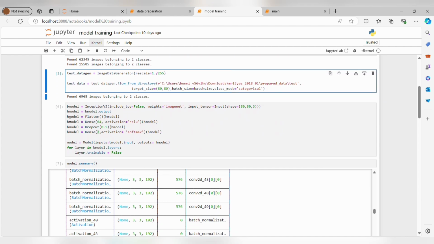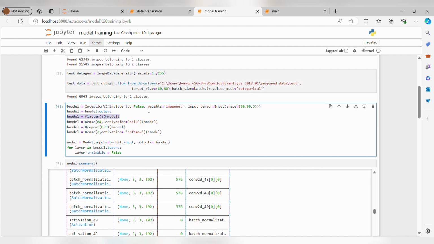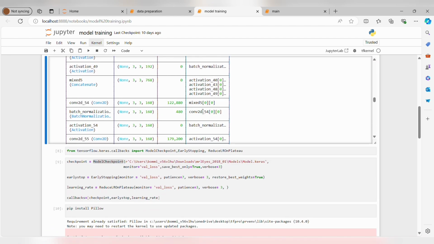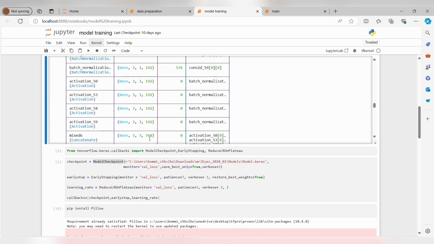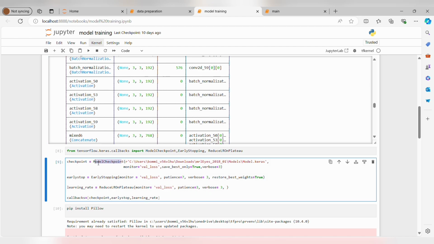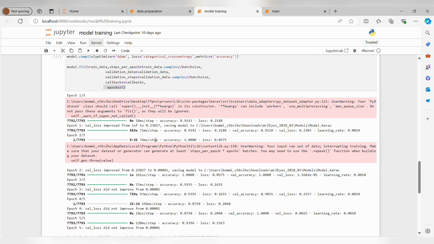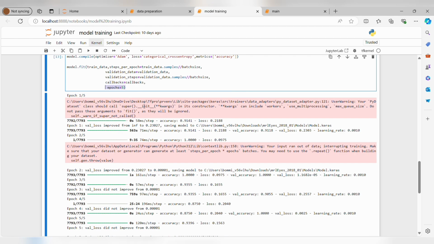And coming to the model summary, as we are using CNN, first I have flattened the model. Later, for fully connected layers, I have used ReLU activation function with 64 neurons and softmax activation function with 2 neurons. Later I have loaded the model summary, and after loading the model summary, next step, we are saving the best model based on validation loss using model checkpoint, and I have given 5 epochs to my model.